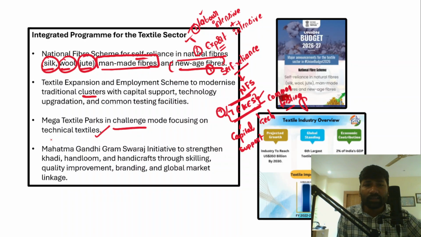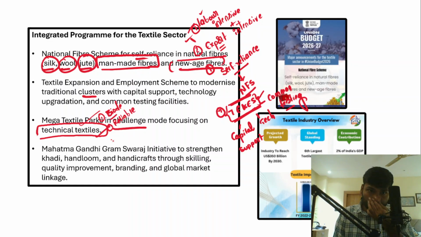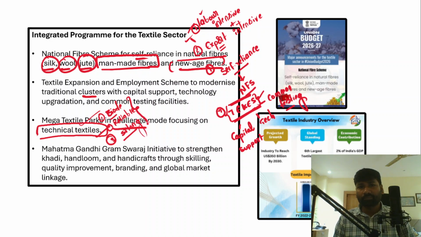Now, in fact, the demand for technical textiles has been increasing day by day, right? Particularly biodegradable and reliable technical textiles with high strength, and the demand has been growing at a faster pace.